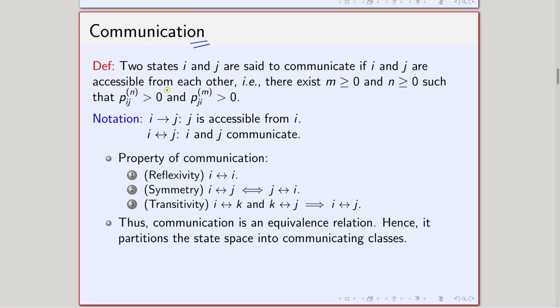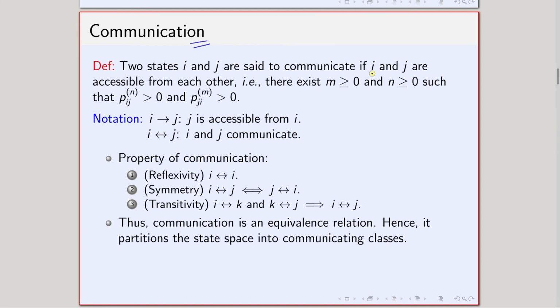So that is the essence of communication: if I have two states i and j, and I can go from i to j and j to i, that means i is accessible from j and j is accessible from i, then we say that the two states i and j communicate. Let us now go by the definition line by line. Two states i and j are said to communicate if i and j are accessible from each other.